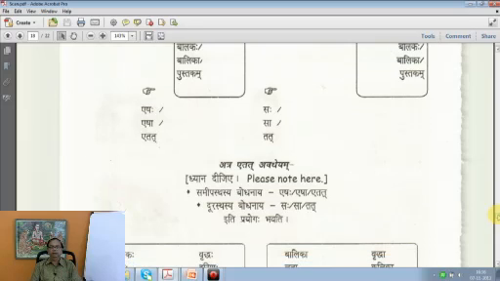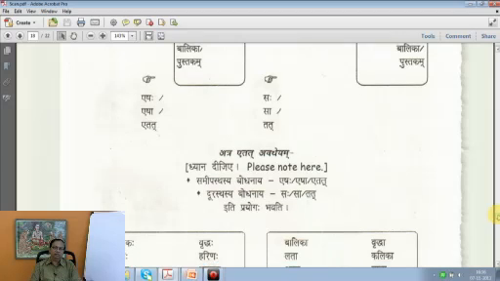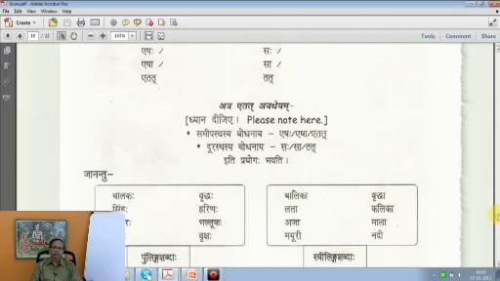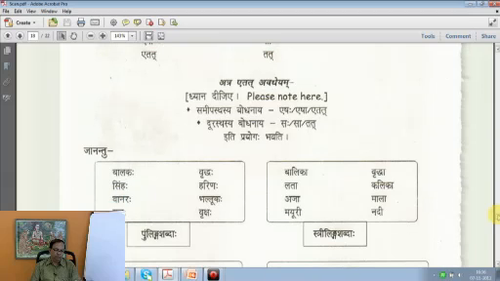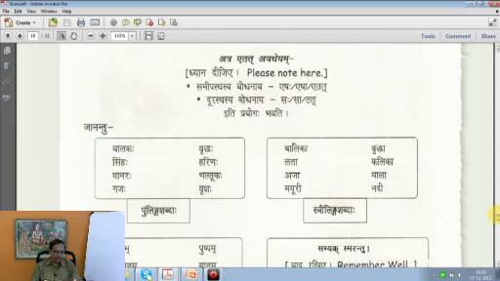So we learnt in the previous pages, in a very detailed study, that a singular noun in three genders has been introduced with corresponding pronouns so far. Now we will go ahead with this. Atra etat avadheyam. Please note here. Samipastasya bodhanaya. For indicating something which is very close, we use eshaha, esha, etat.